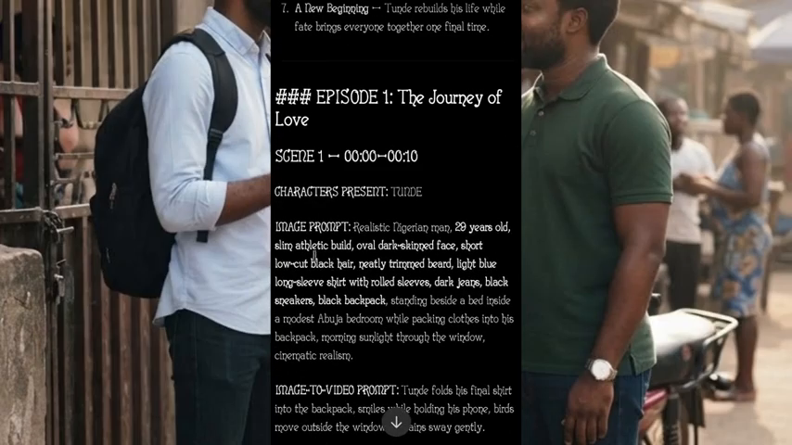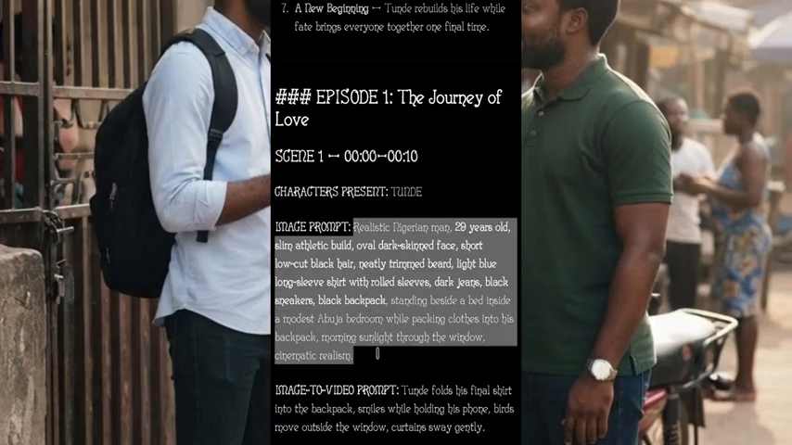So all you need to do, just click on this image prompt here, and you can see it say in character present is only Tunde that is present here. So make sure you pay attention very well in this character present here. Character present is only Tunde. So you just copy this image prompt for Tunde like this.